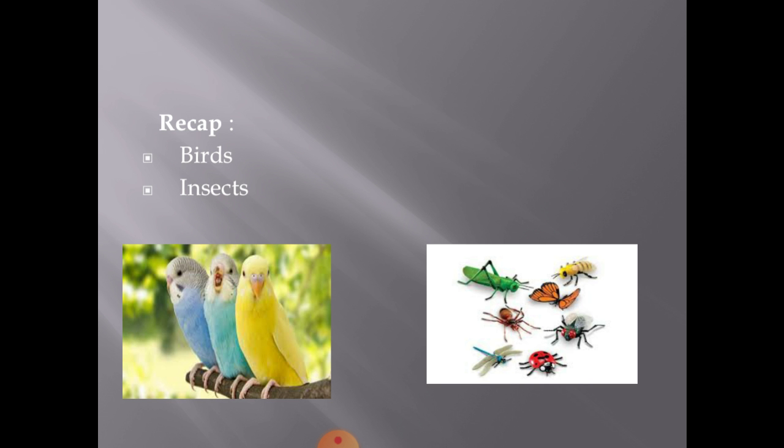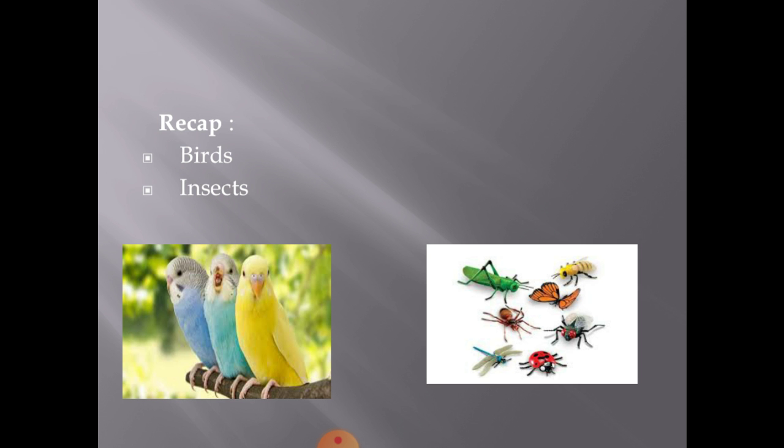So, in the previous class, we have learned about birds and insects. Let's recall it once again. Most birds can fly. Some birds cannot fly. Which birds cannot fly? The ostrich and the emu cannot fly. They can walk and run.